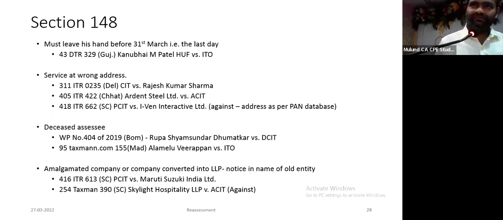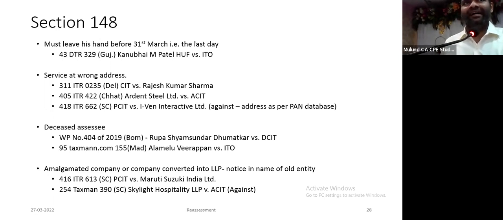We at least have some knowledge about computer systems, but in many places people don't even have an email ID. Where do you go if you want to convert everything to faceless? And if you want to file a bulky submission, how will you upload, because of the limitations? So they say we will have a system at Aaykar Bhavan; you can come here for video conferencing. Who will know the Zoom app? You and I know because we are frequently listening to Mulund Study Circle lectures.